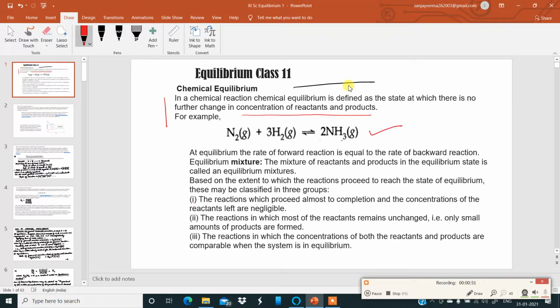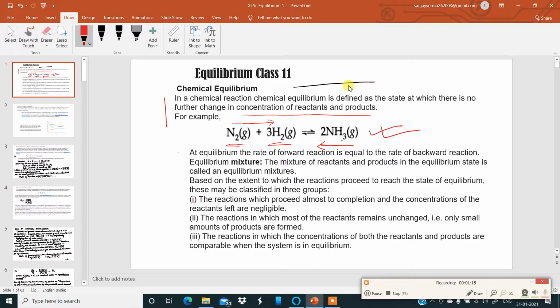One equation has been given over here. Nitrogen gas and hydrogen gas are forming ammonia gas. The rate of the forward reaction is equal to the rate of the backward reaction, which means the rate at which ammonia is being formed is equal to the rate at which ammonia is dissociating and giving back nitrogen and hydrogen.